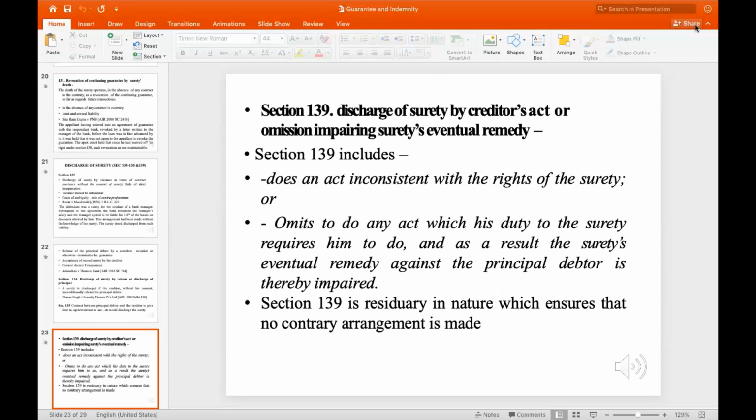Section 139 speaks for discharge of surety by the creditor's act or omission impairing the surety's eventual remedy. Section 139 covers where the creditor does any act inconsistent with the rights of the surety, or omits to do any act which his duty to the surety requires him to do, and as a result the surety's eventual remedy against the principal debtor is thereby impaired. Which means that Section 139 is residuary in nature, which ensures that no such contract arrangement is made.